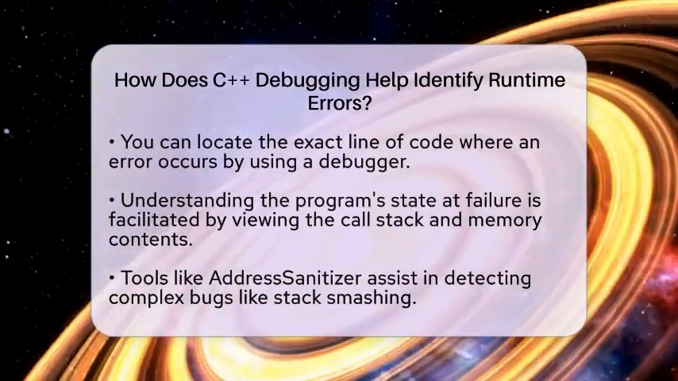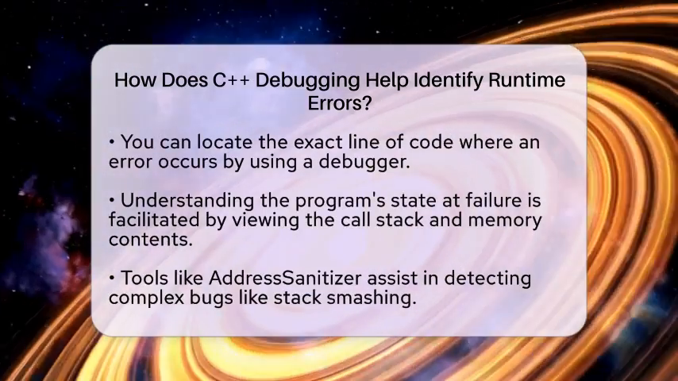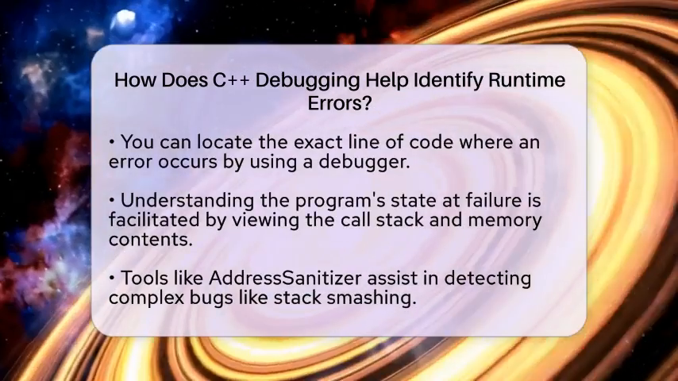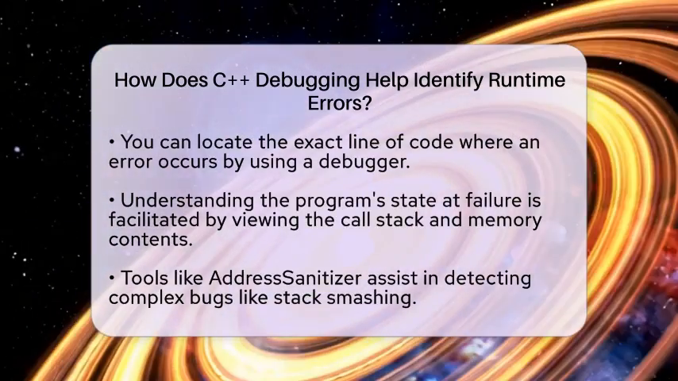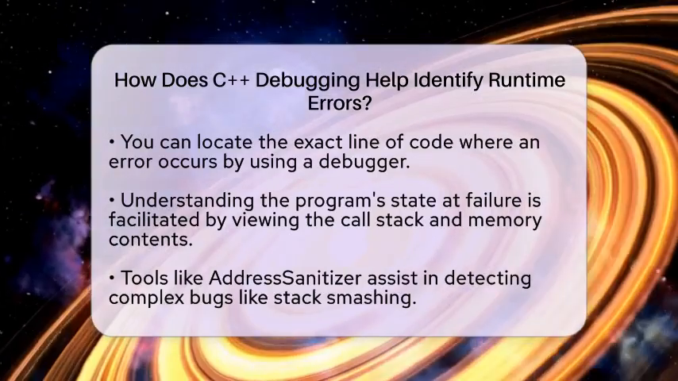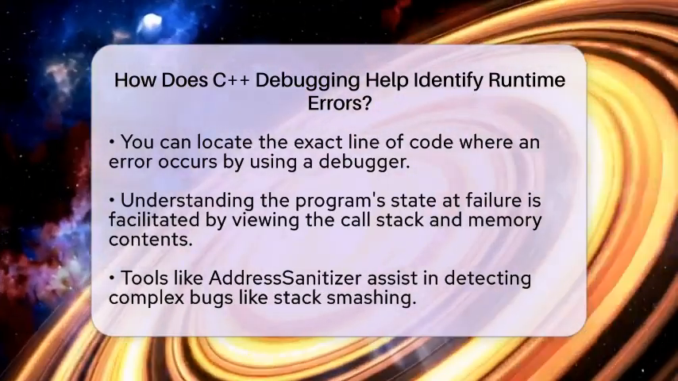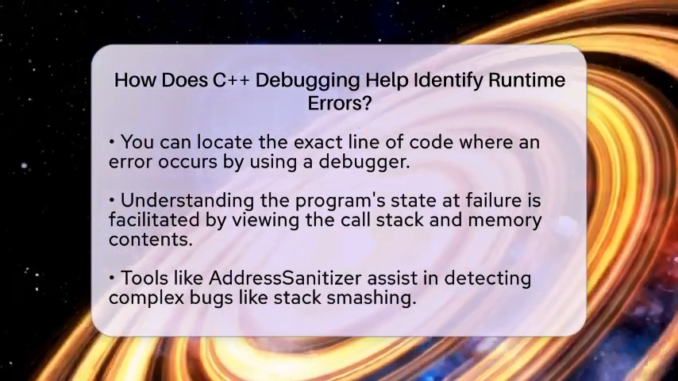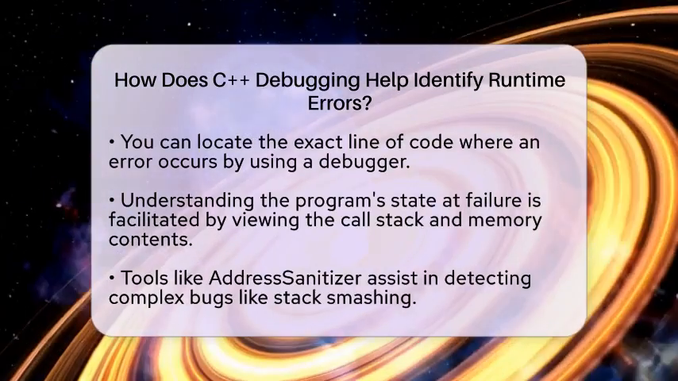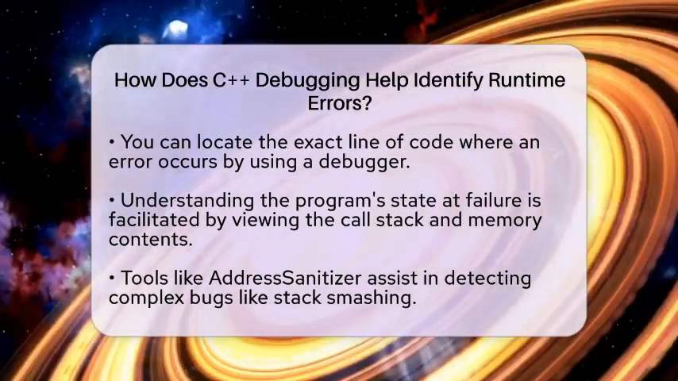More specifically, debugging helps you locate the exact line of code that causes the error. When you run your program under a debugger, you can see where it crashes. This is often much clearer than just reading through the code. You also get to understand the state of your program at the moment it fails. Debuggers show you the call stack, variable states, and memory contents. This information is crucial for figuring out why the error occurred.